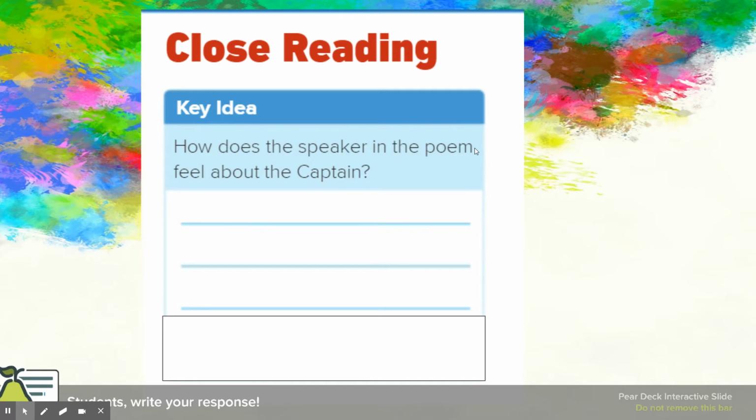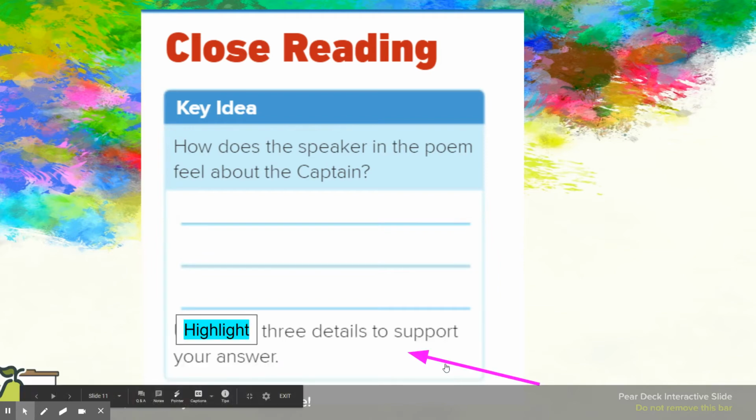So how does the speaker in the poem feel about the captain? Again, symbolism. Think about what you know, what the words mean, and how people say it. And, well, how does he feel about the captain? And then the second portion, it'll look like the same question, but you need to highlight three details. So in the Pear Deck, you have the option of using your highlighter to highlight three details in the actual poem.